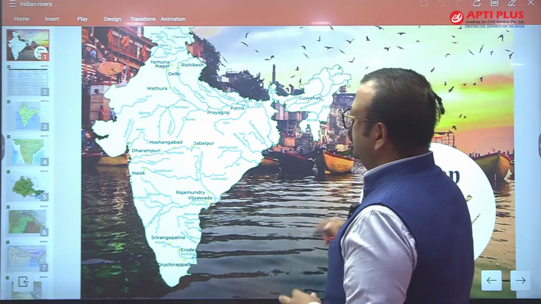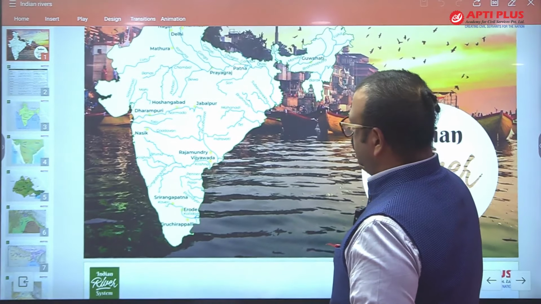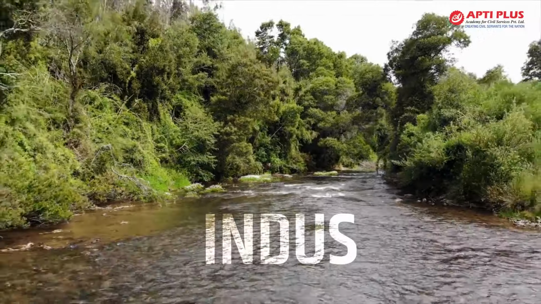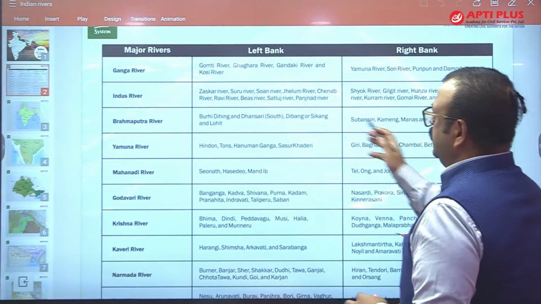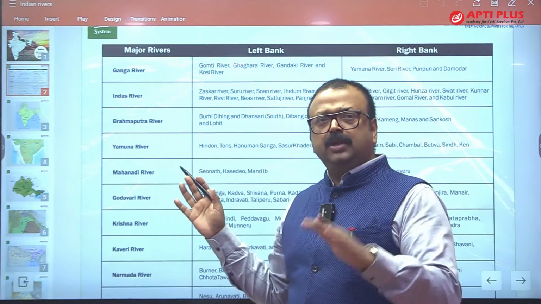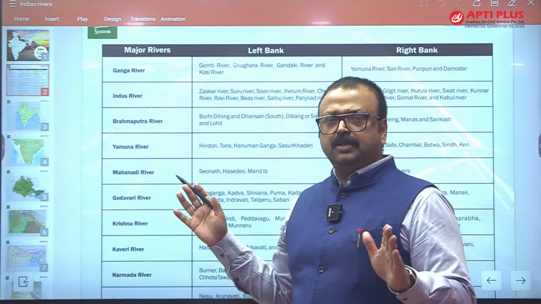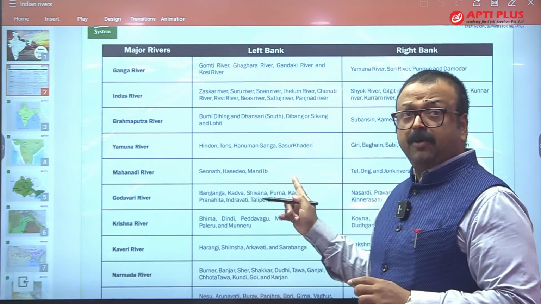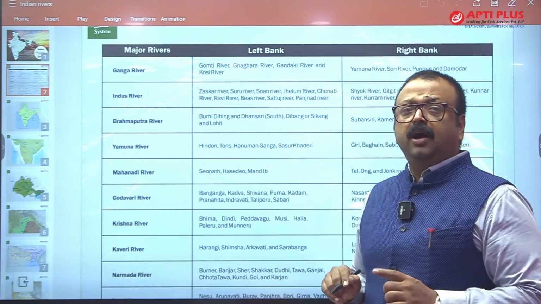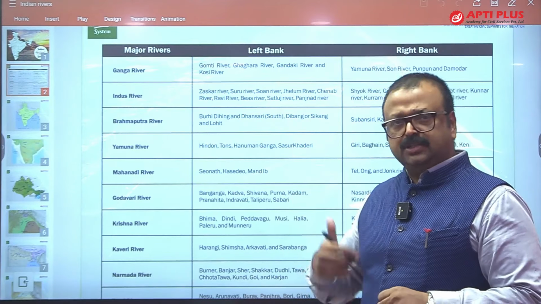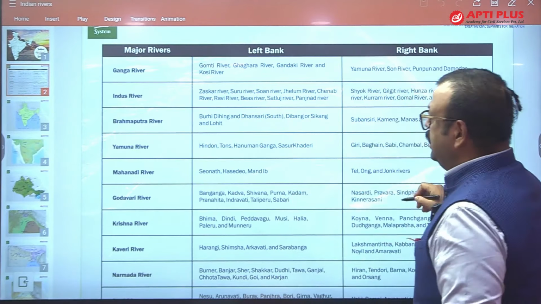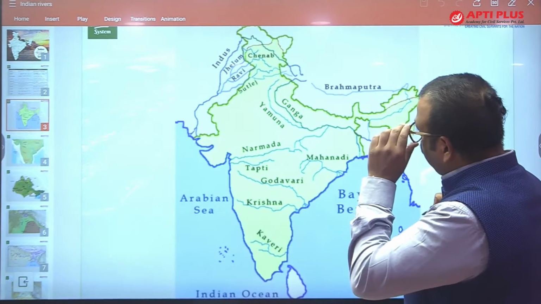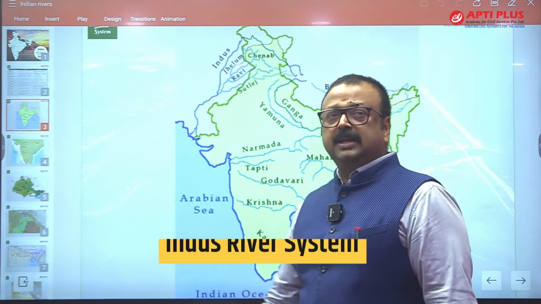And the first river we are going to take is Indus. So let me show you the Indus. In this particular note, you will find the left bank and right bank tributaries, which eventually will be part of the discussion. And there is a listing also. You can use it for memorizing it. There is a map also. You can trace it over there, and your atlas should get completed after watching this video. Okay. And you will also find some hydroelectric projects over there. So let's begin with the first one, the Indus river system.